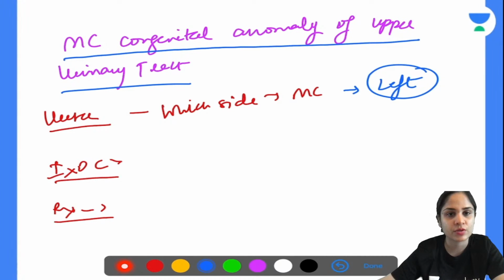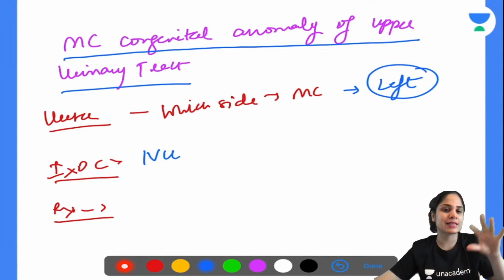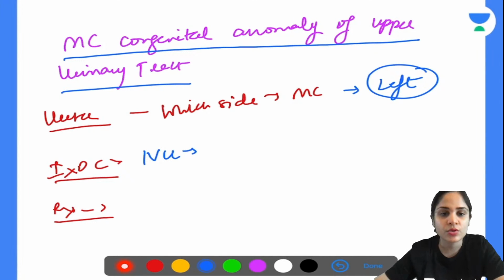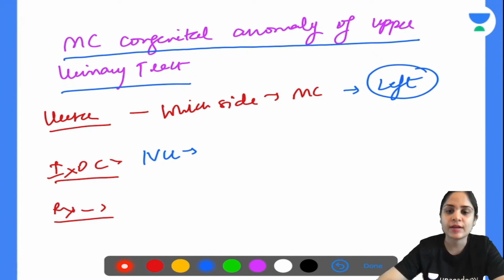What is the investigation of choice? CT urography. Okay. Look, since so long we have been doing what? We have been doing the IVU. Alright, so the IVU will give you a contrast enhanced image, and that is one of the best investigations that will help you diagnose. Okay, so CT, unless you use contrast, will not give you a very good image of the kidneys. IVU is supposed to be diagnostic for this case. Alright, okay, so what is the sign that you will see in case of IVU?